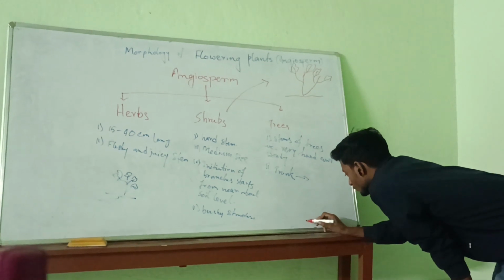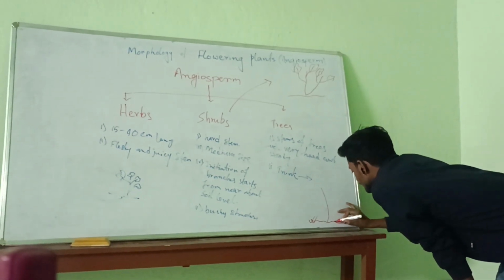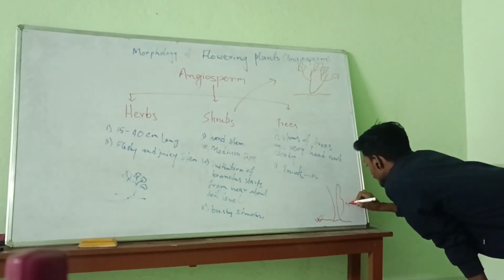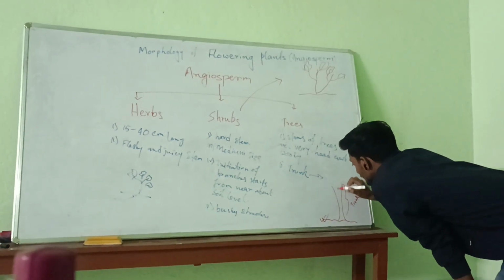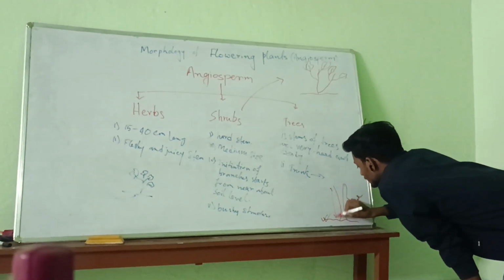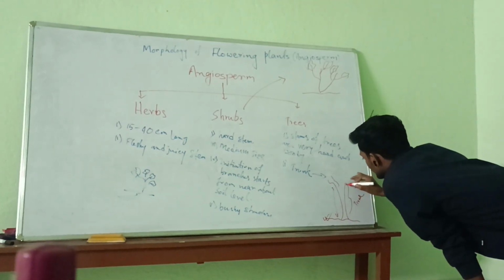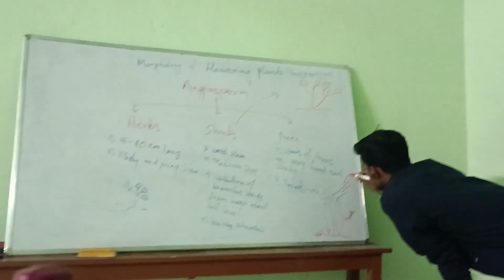So if you draw a tree, it will look like this. This is the soil level. Now I am going to draw the tree. This portion is called the trunk, and from a certain distance from the soil level, trees initiate their branching.